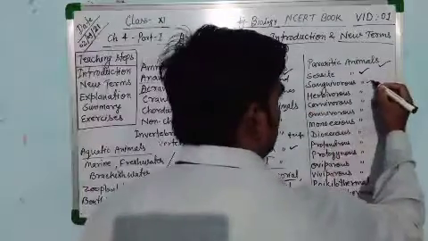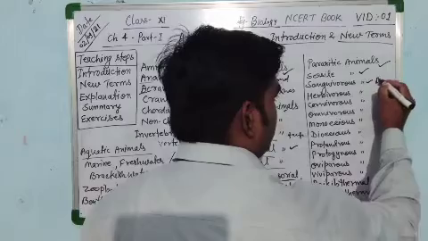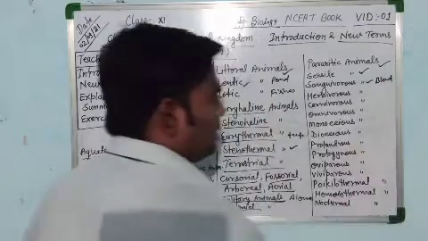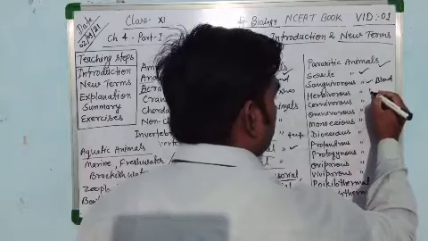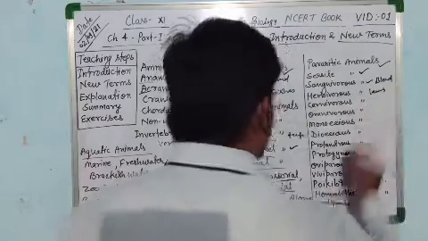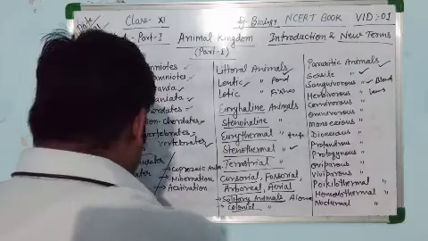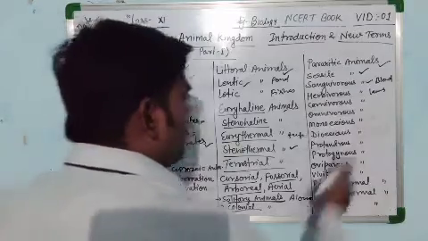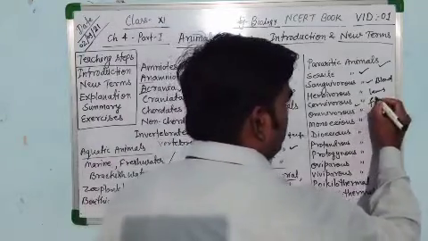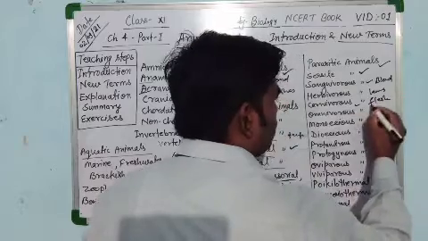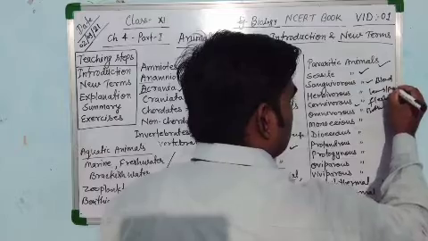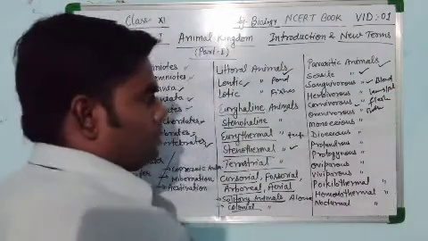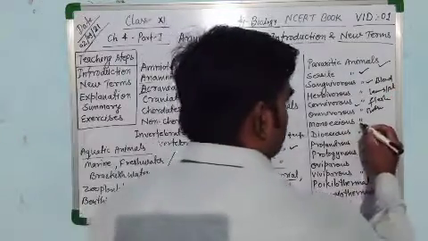Next is sanguivorous. They feed on blood, for example, leech. Next one is herbivores. They feed on green plants and leaves. Carnivores feed on flesh. Omnivores feed on both plants and flesh.